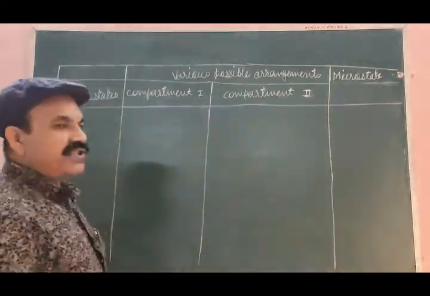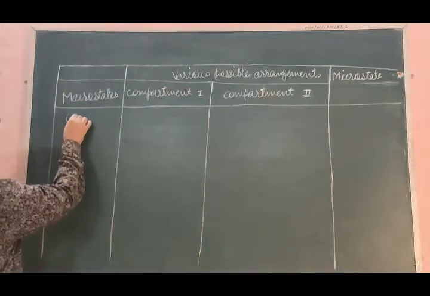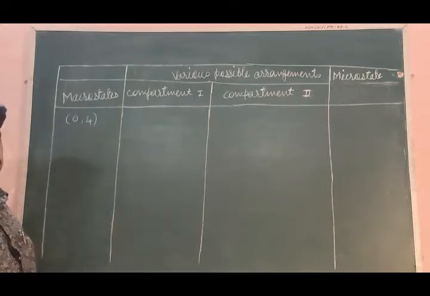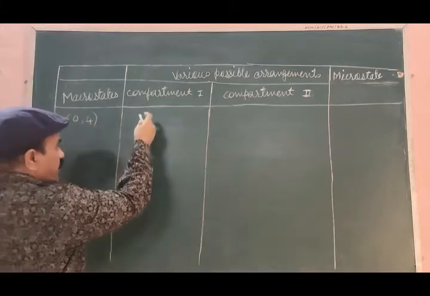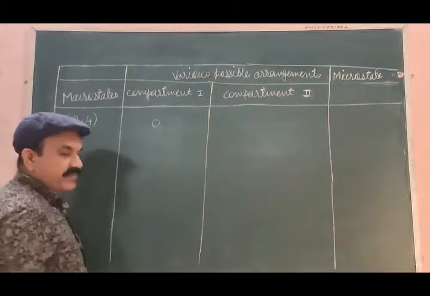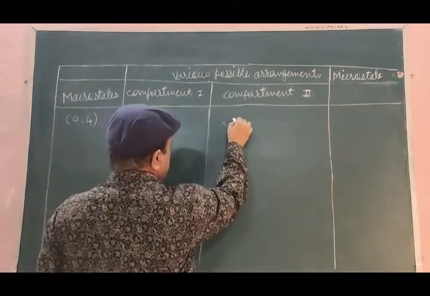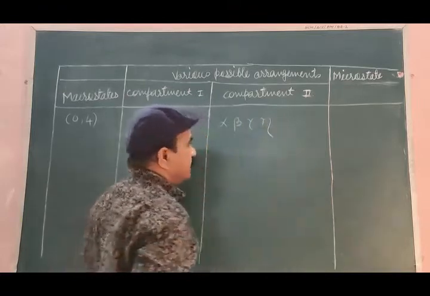Let us go to the first macrostate. What is the first macrostate? 0, 4 is the first macrostate, meaning that first compartment has 0 particle, second compartment has all the 4 particles.